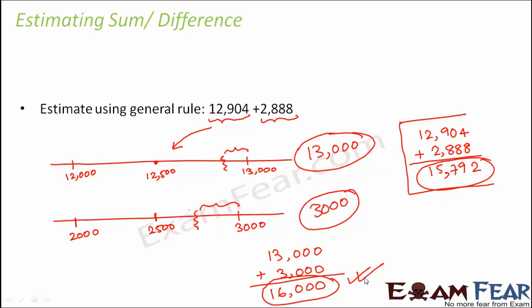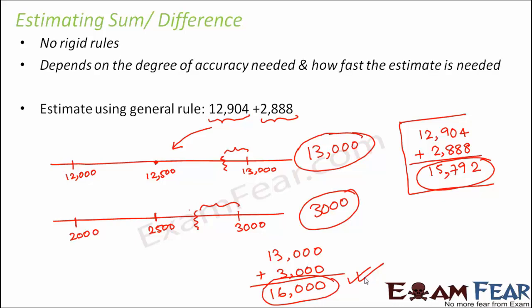Now, if you talk about the exact rules that need to be followed, there are no rigid rules as such. It depends on the degree of accuracy needed and how fast the estimate is needed. See, in this case there was no hard and fast rule that I need to estimate it to the nearest thousands, right? I could have estimated both the numbers to the nearest hundreds. I could have also estimated the two numbers to the nearest tens. So this was up to my wish, because nothing is mentioned about how I need to estimate them.